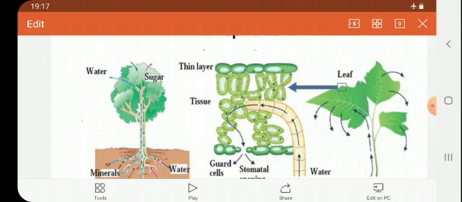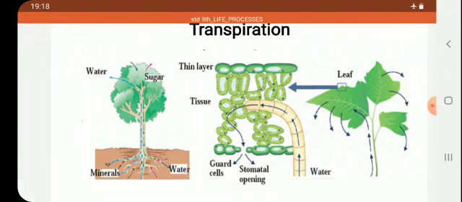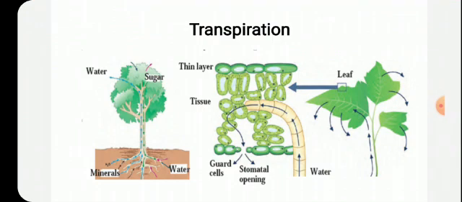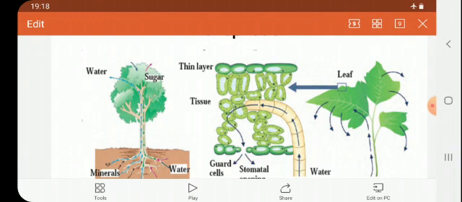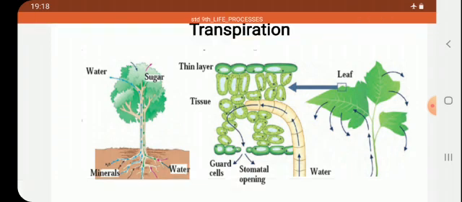In the epidermal cell, there are small openings, and near that small opening two small kidney-shaped or bean-shaped cells are there. These are called guard cells, and that opening is called stomata. These cells are also called stomatal cells, or guard cells, and that opening is called a stomata.